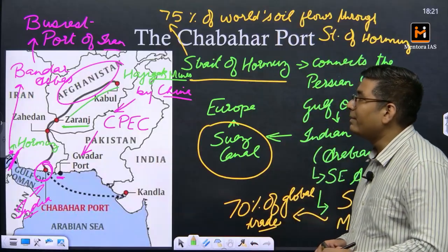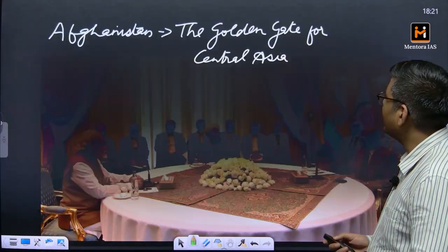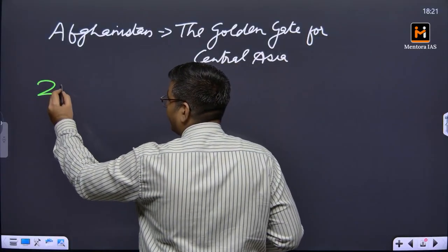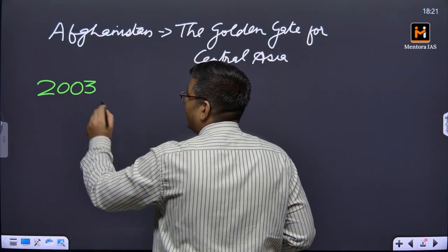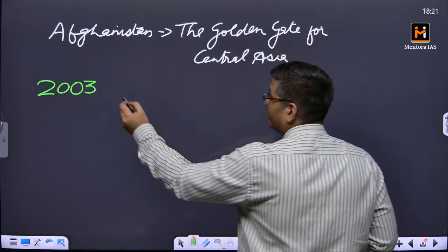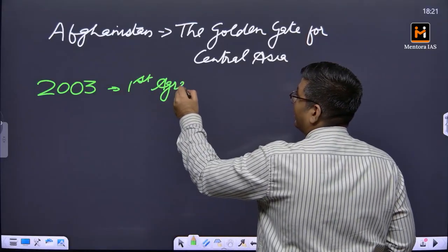Okay, so when we want to discuss the story of Iran and the Chabahar port, what basically happens is that in 2003 the first agreement was signed between India and Iran.